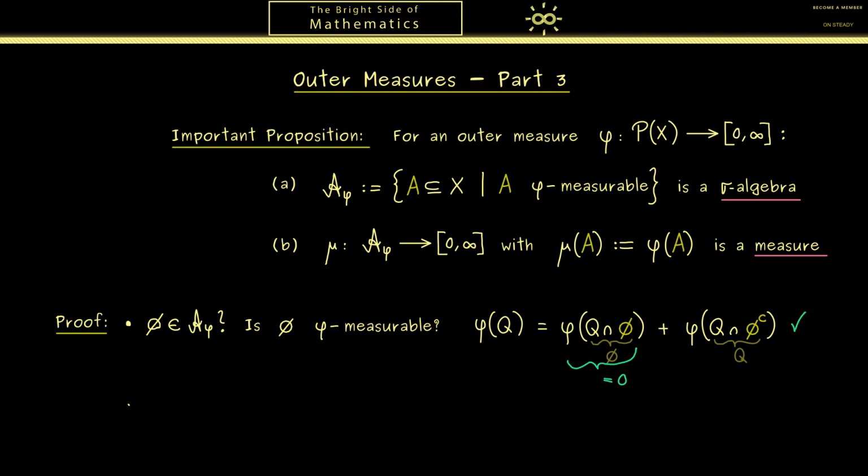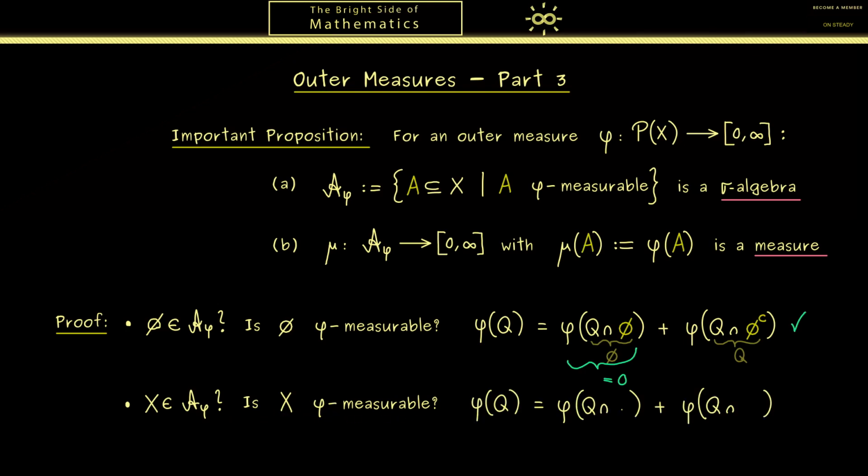Then the next question would be, can we do the same for the whole space X? So again, we have the question, is the whole space X phi measurable? And to answer that, we have to take the relation again for every set Q, but now we put in X. And there you see, this looks very similar because the complement of the whole space is of course the empty set again. So you see, this is exactly the same as before, just the two terms in the sum have switched roles. Hence, we can also conclude X is phi measurable.